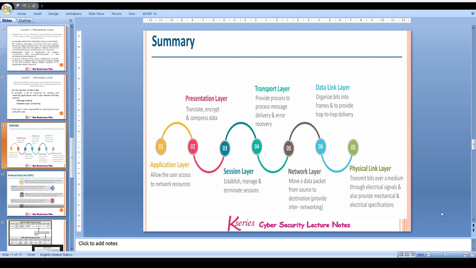Transport layer provides process to process message delivery and error recovery. Session layer establishes, manages, and terminates the sessions. Presentation layer translates the conversions, and is responsible for all the data conversions, encryption, decryption, compression, and decompression of data. It acts basically as a translator. As far as the application layer is concerned, it allows the user access to network resources.